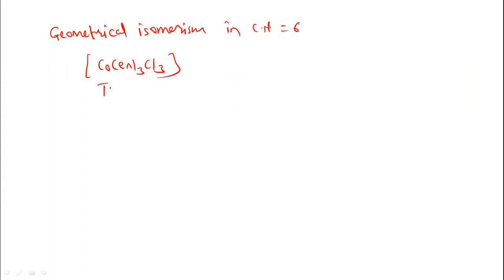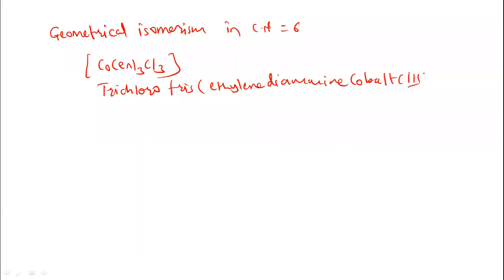It is trichloro tris(ethylenediamine)cobalt(III). So let us represent the cis isomer. Ethylenediamine is a bidentate ligand. We can draw the structure of ethylenediamine in this way: NH2, CH2, CH2, NH2. One molecule has 2 donor atoms, so it is linked to the cobalt like this.